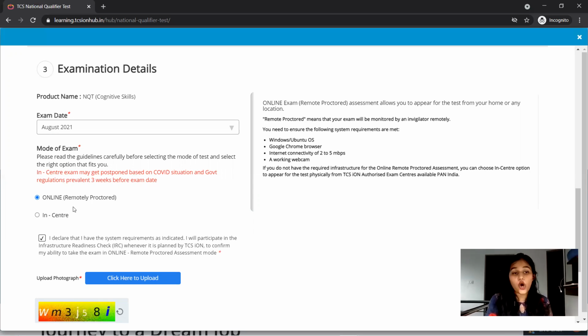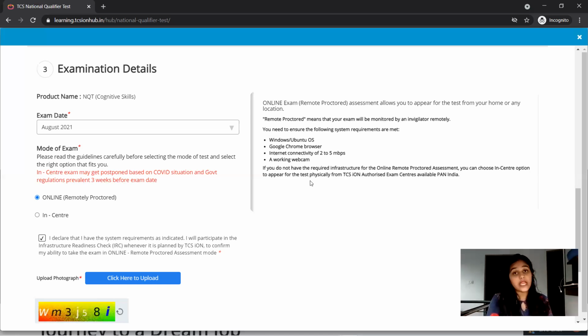When you go for the online mode of examination, there are some instructions to be followed. You can see here: Windows or Ubuntu operating system, Google Chrome browser, internet connectivity of 2 to 5 Mbps, and a working web camera. These instructions must be followed because if there is a server issue from the TCS side, they will definitely reschedule your examination, if some server crash happens in between the exam.